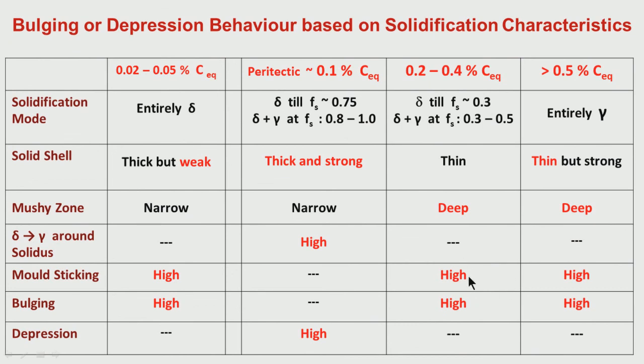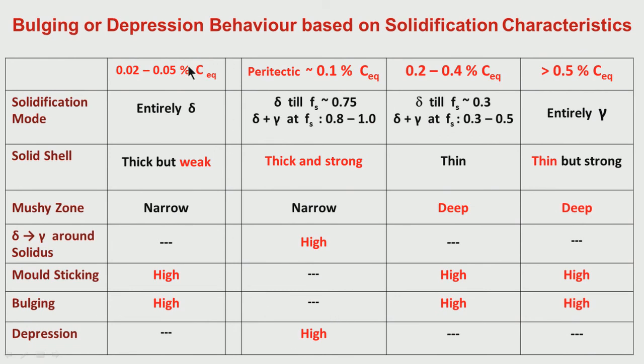So it is again mold sticking for high carbon, and when it comes out of the mold there is a bulging tendency. That means the solid shell near the two surfaces of the mold has a tendency for bulging when it comes out of the mold. The ferrostatic force will try to bulge it, so there is relatively high bulging. So what is clear from this is that when we have a peritectic chemistry we have high depression tendency.